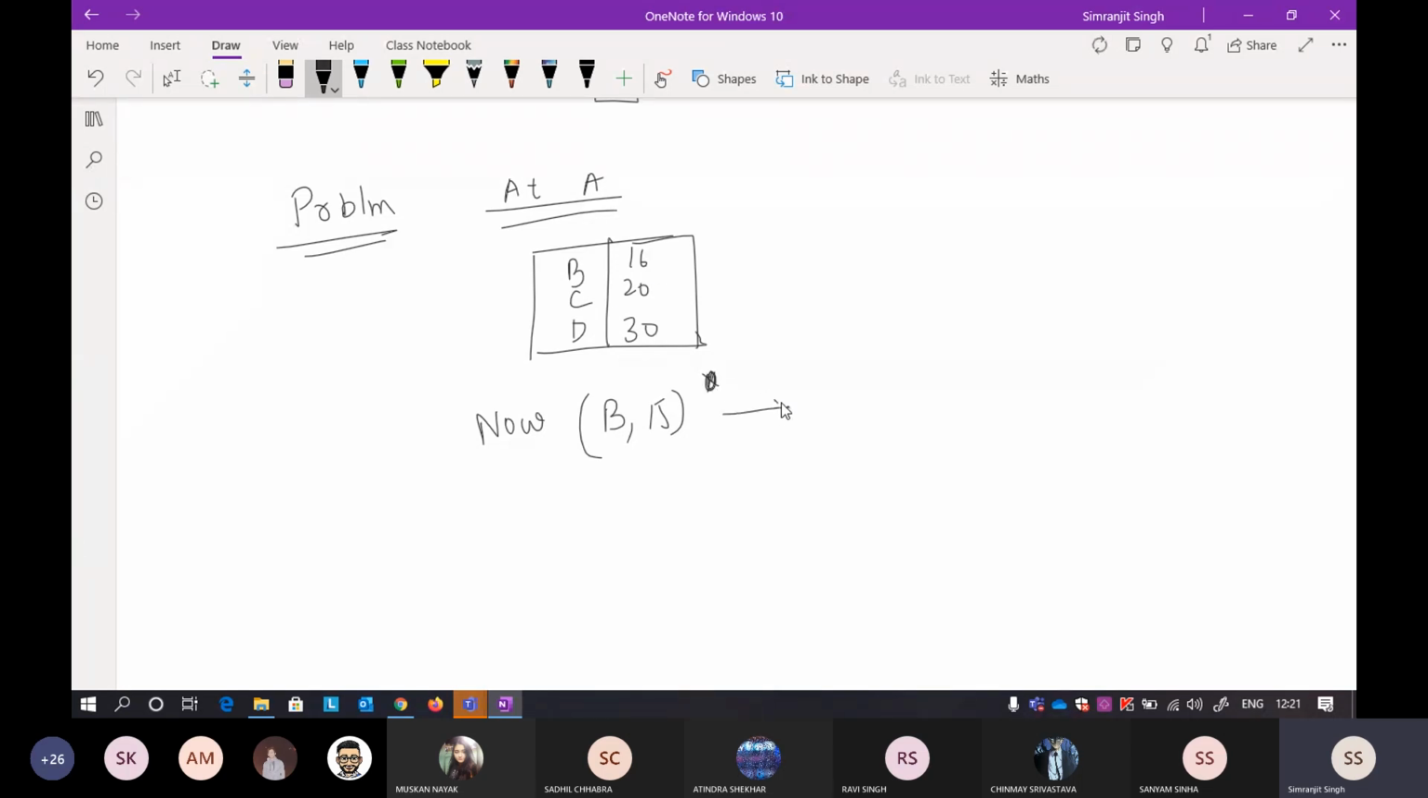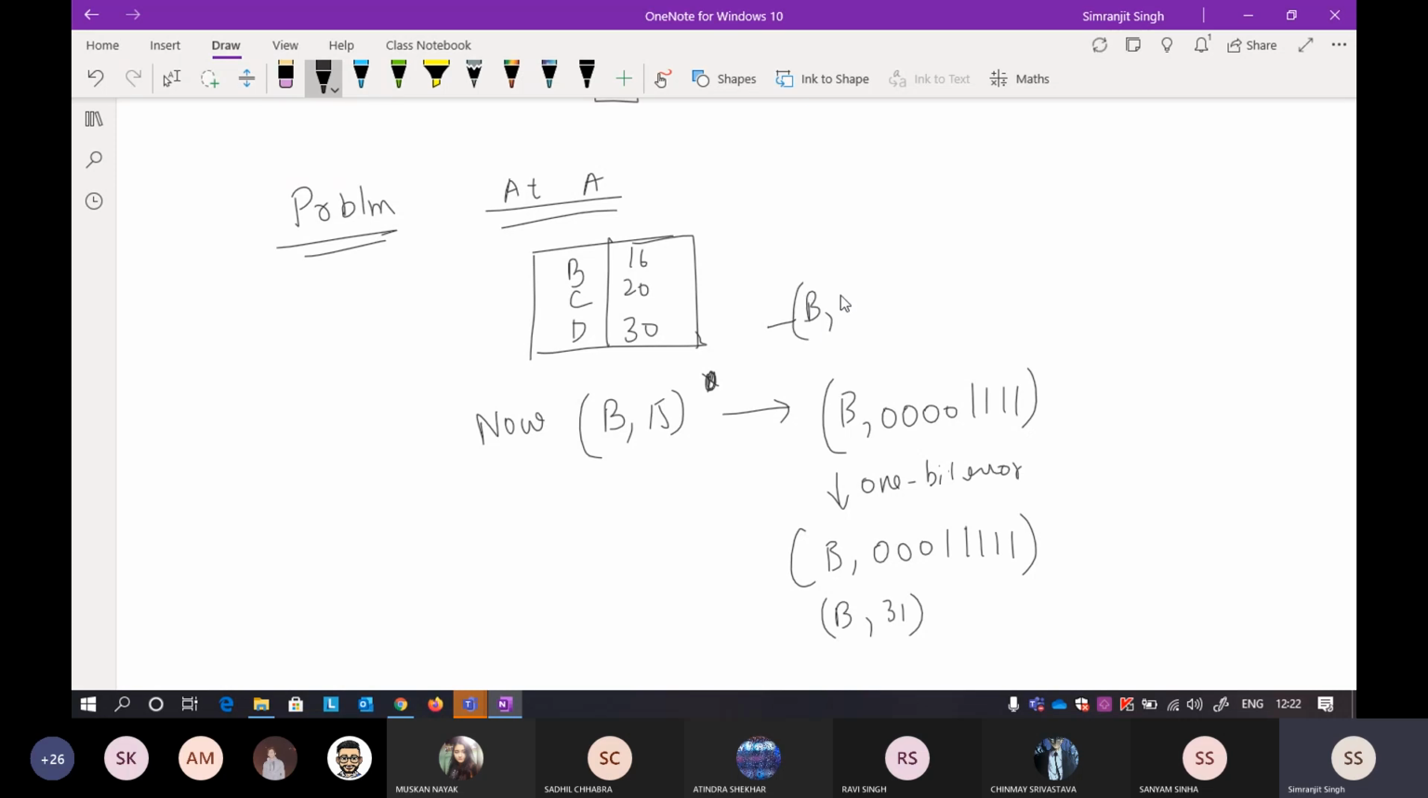Now see here, if I write this in binary, 1111. So suppose there is something called a 1-bit error that occurs. A 1-bit error can occur when you are doing the transferring. So what happens with this error is that this 0 turns to 1. If this 0 turns to 1, it becomes B31. So now by seeing B31 here, what will this particular table do? It will update the entry to B31 here, but actually it is not B31, it is B15.